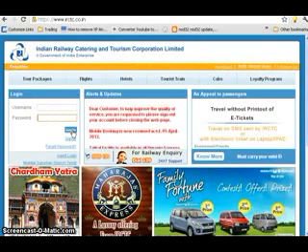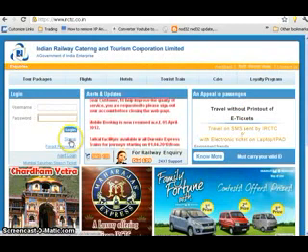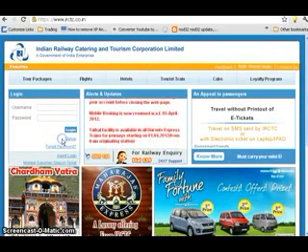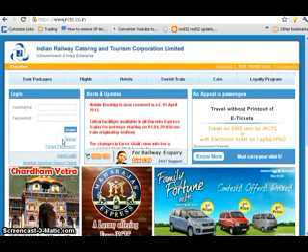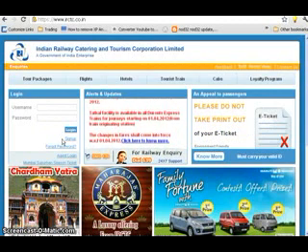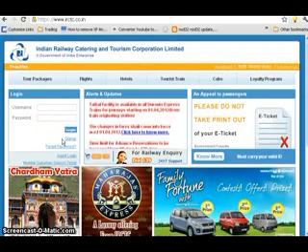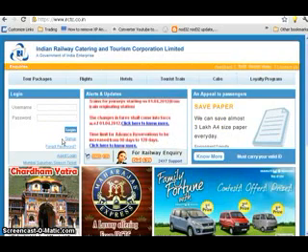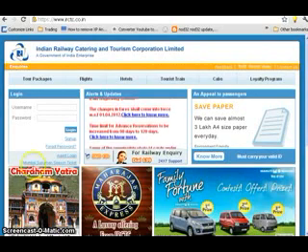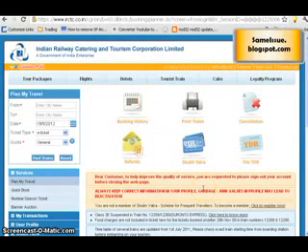Or if you do not have a username and a password, please sign up using this link and you can book a railway ticket after that. Just remember that while signing up you should provide all the valid information so that your profile doesn't get deactivated after some time. Now we have provided the login ID and password and logged into the website to book the ticket.